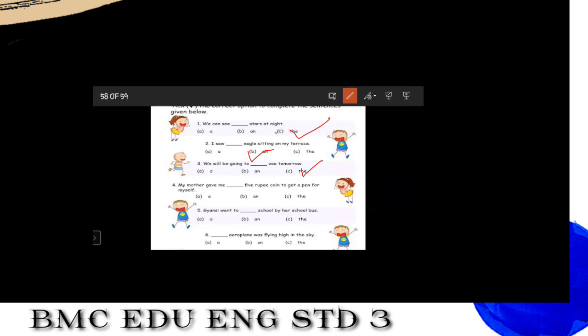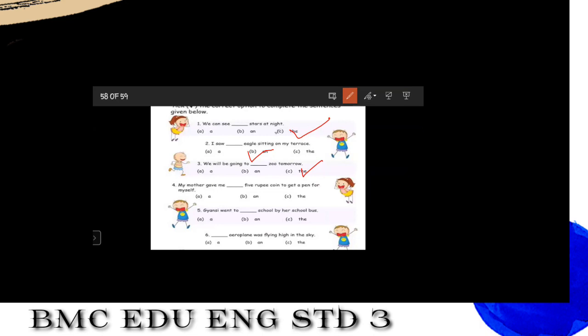Now see the fourth one. My mother gave me dash 5 rupee coin to get a pen for myself. Now students, what article we will use here? What will come here?